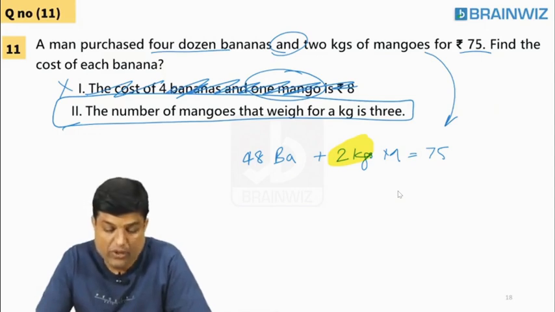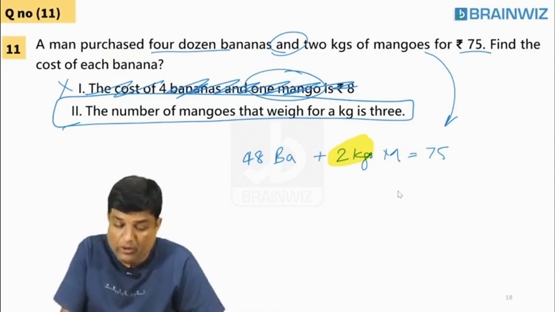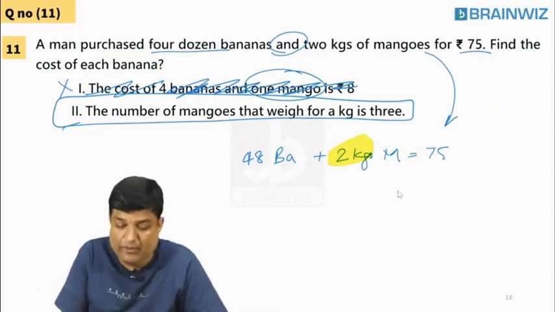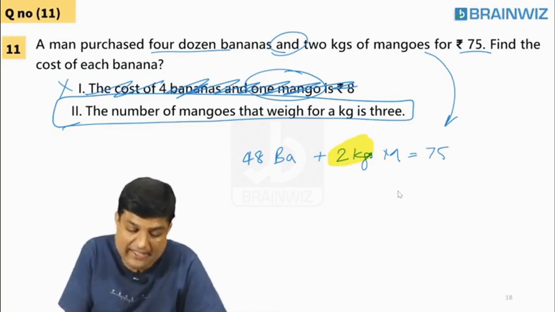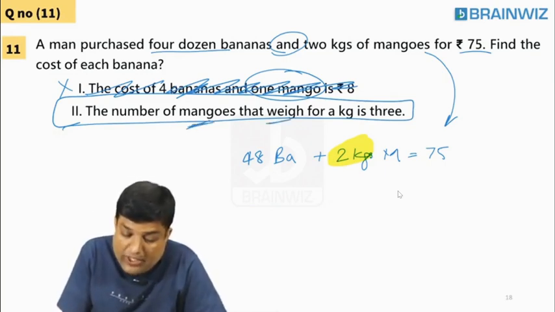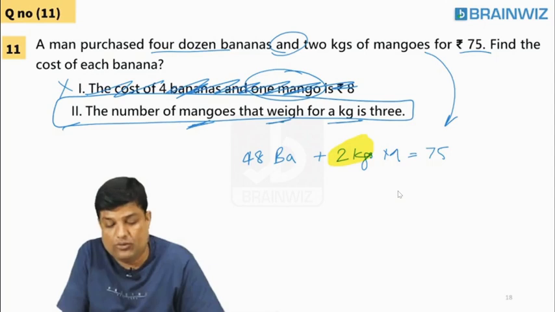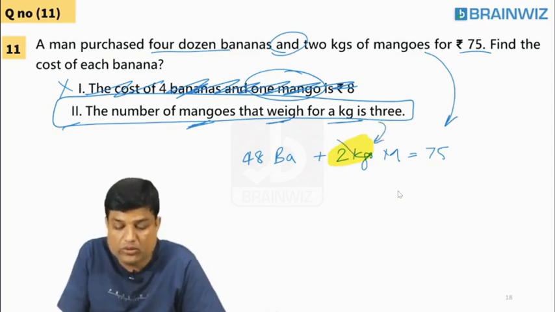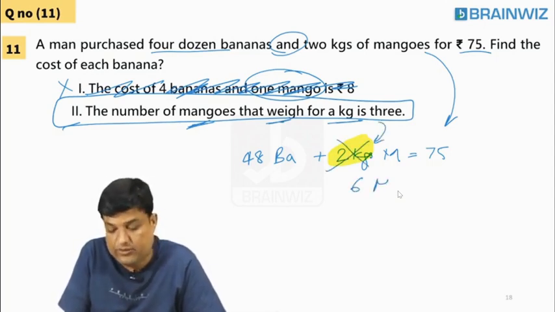Already he gave you that, so I'm using only the second statement. Look, I removed the first statement. Second statement I'm using. What is it? The number of mangoes that weigh each kg is 3 mangoes. Means 2 kgs, how many mangoes? You can say 6 mangoes.